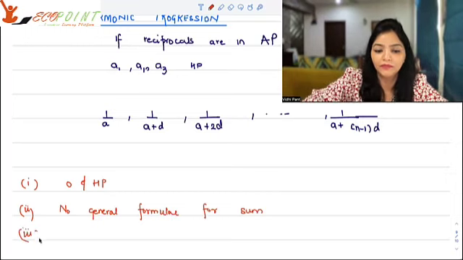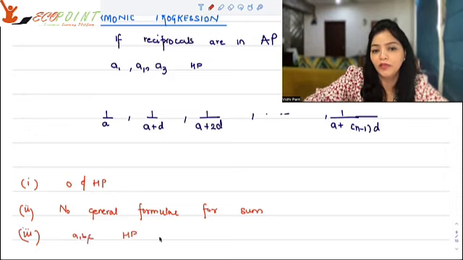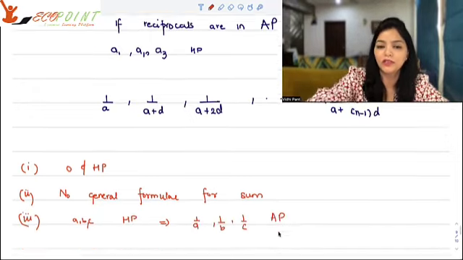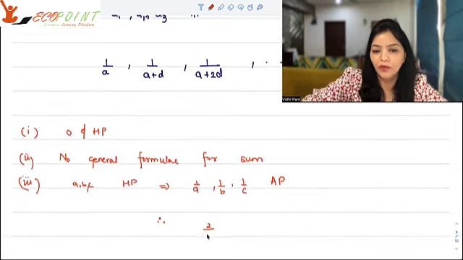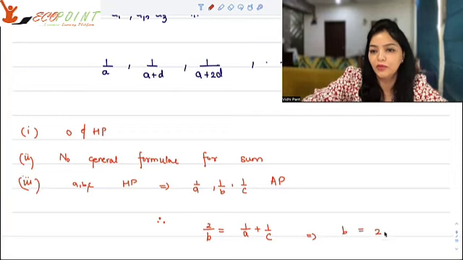Number 3, if A, B, C are in harmonic progression, that implies 1 upon A, 1 upon B, 1 upon C is in arithmetic progression. Therefore, 2 upon B will be equal to 1 upon A plus 1 upon C, which essentially means that B will be equal to 2AC upon A plus C. What have I done?